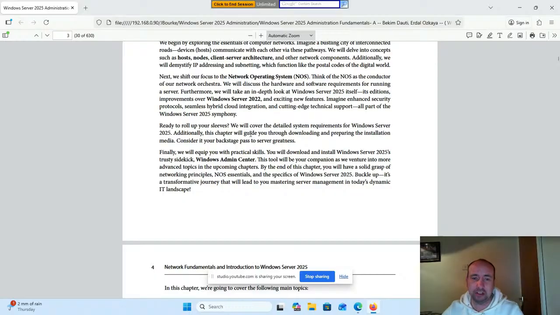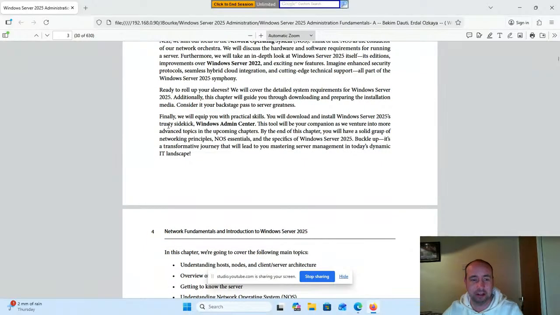Ready to roll up your sleeves? We will cover the detailed system requirements for Windows Server 2025. Additionally, this chapter will guide you through downloading and preparing the installation media. Consider it your backstage pass to server greatness. Finally, we will equip you with practical skills so you can download and install Windows Server 2025 and its trusty sidekick, Windows Admin Center. This tool will be your companion as we venture into more advanced topics in the upcoming chapters.